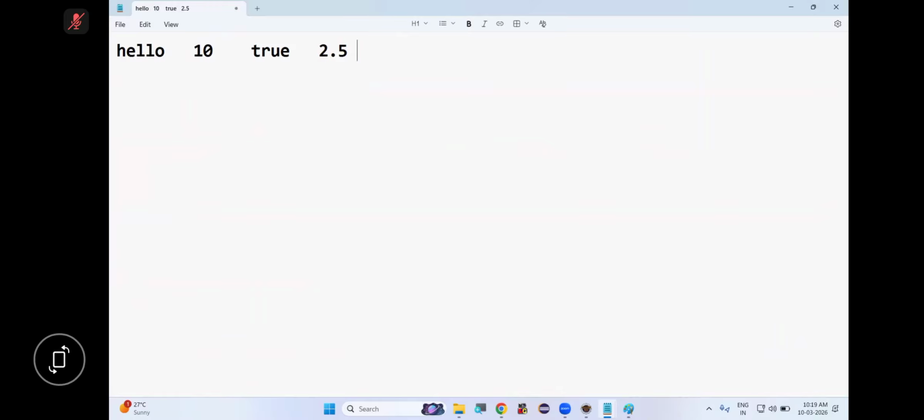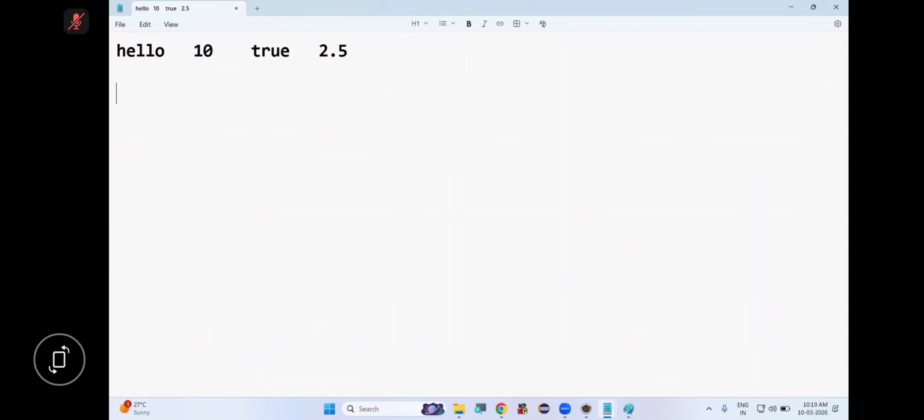Tell me, these are homogeneous objects or heterogeneous objects? Heterogeneous, right or not? One is a String, one is an Integer, one is a Boolean, one is a Double. Wrapper class objects, and one is a String. Sort them in ascending order.